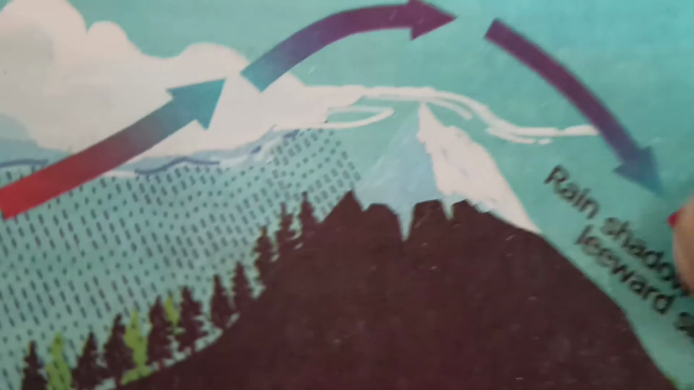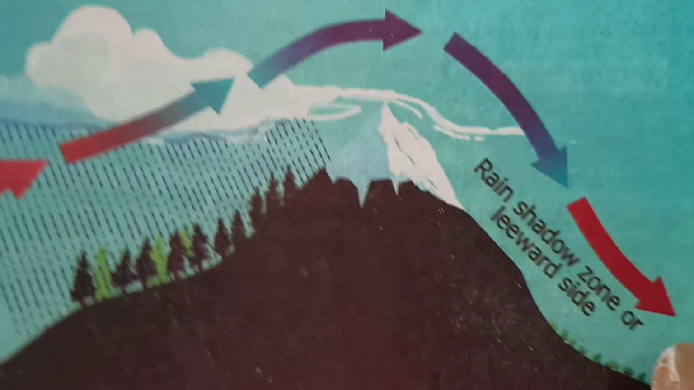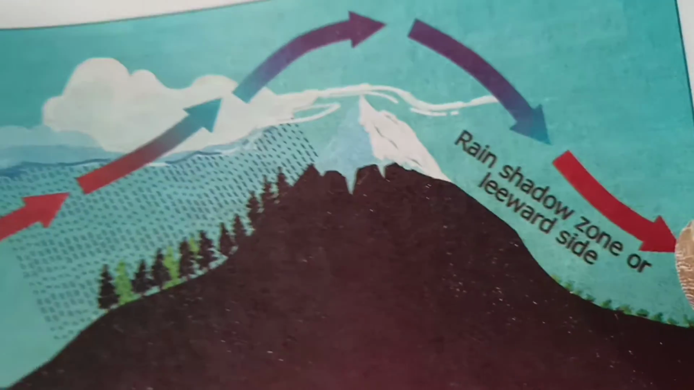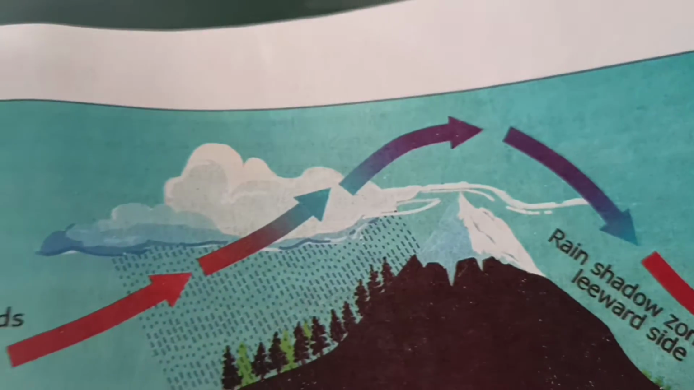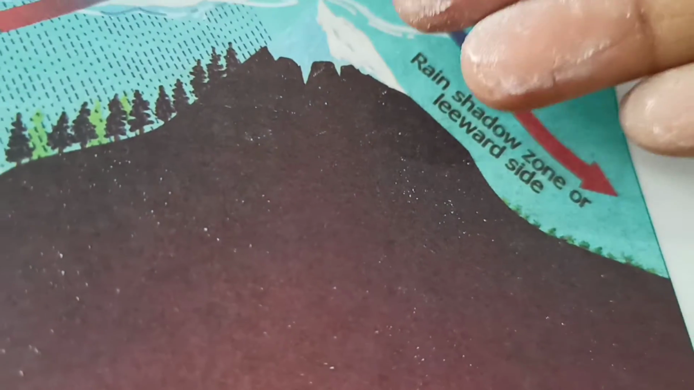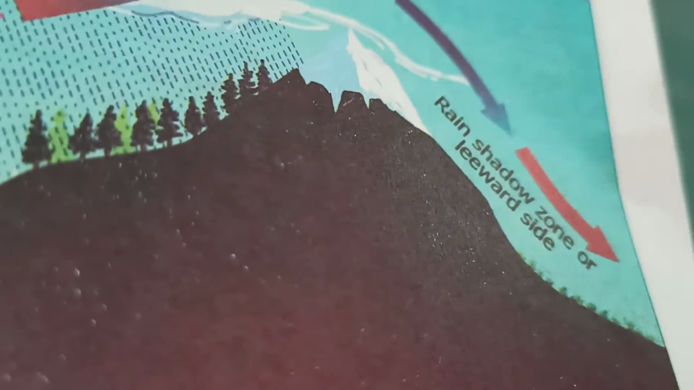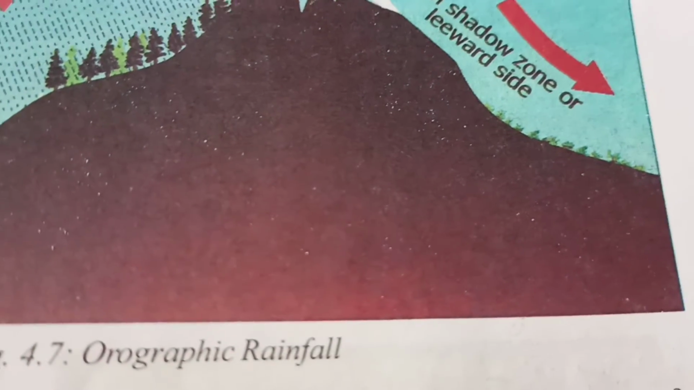Whatever the rain shadow regions are, on the leeward side of the mountains, rainfall will be less. That's why the central part of the Deccan Plateau is dry and known as a rain shadow region, because on one side it is not getting moisture and evaporation is not taking place here. So in this place it will be dried. Okay children, this is about orographic rainfall.